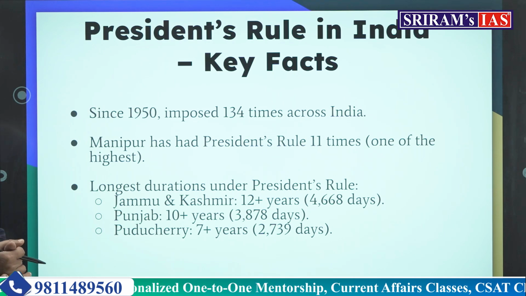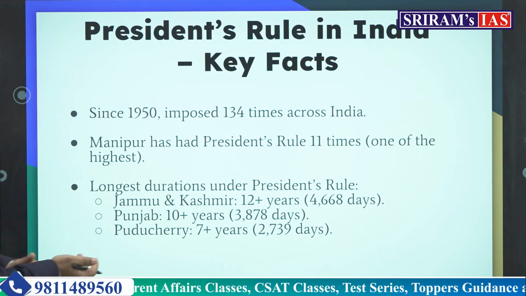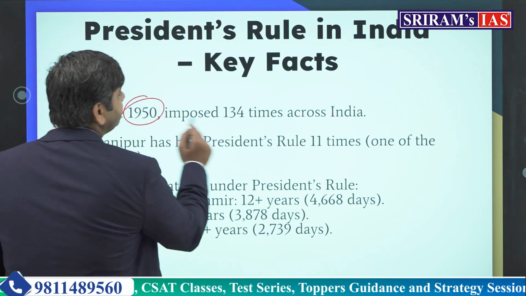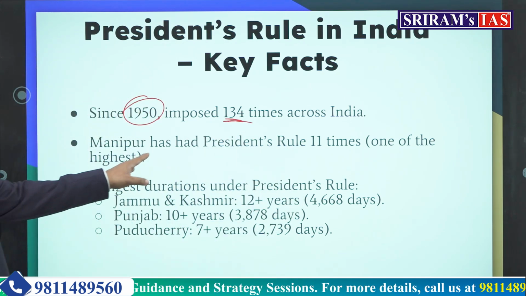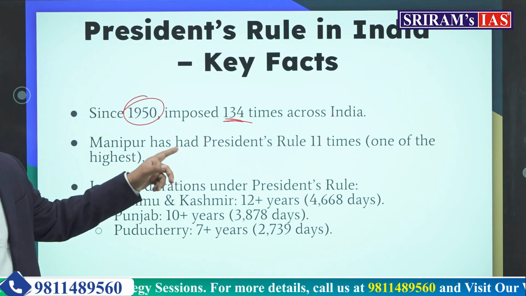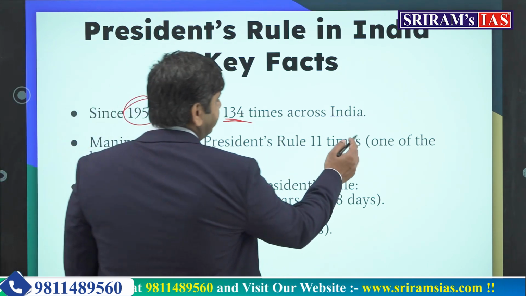President's rule in India. What are some key facts? It has been imposed since 1950, has been imposed for more than 134 times, and Manipur has seen the maximum number of times the imposition of president's rule. Including this one, it becomes the 11th time.